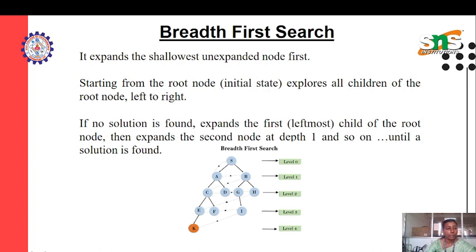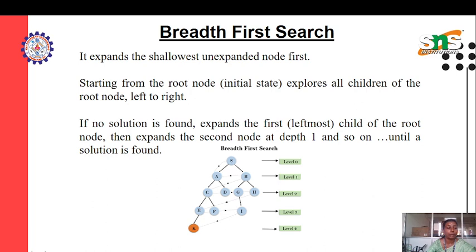Next, coming to the time complexity of BFS. It can be obtained by the number of nodes traversed in BFS until the shallowest node, where d is equal to the depth of the shallowest solution and b is the number of nodes at every state. Then the space complexity is the memory size of the frontier, which is O(b^d). Coming to completeness, BFS is complete, which means if the shallowest goal node is at some finite depth, BFS will find a solution.